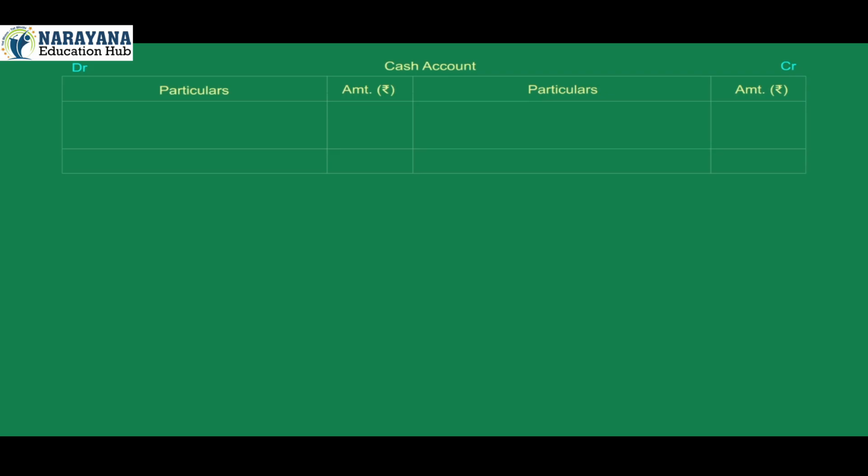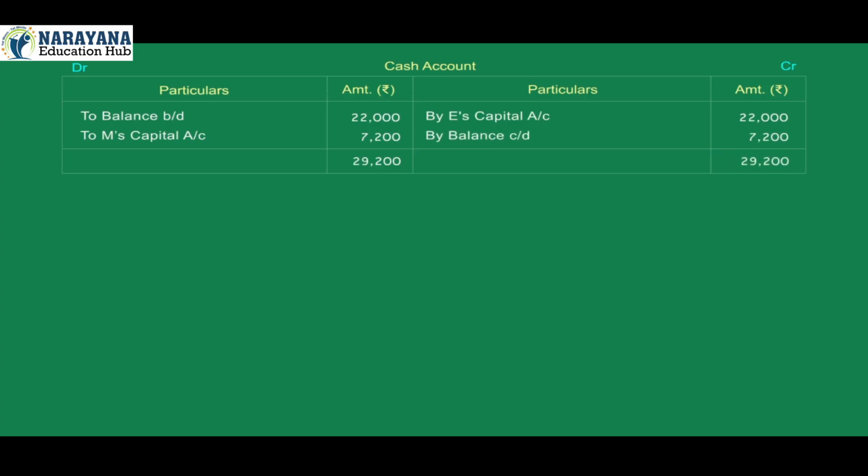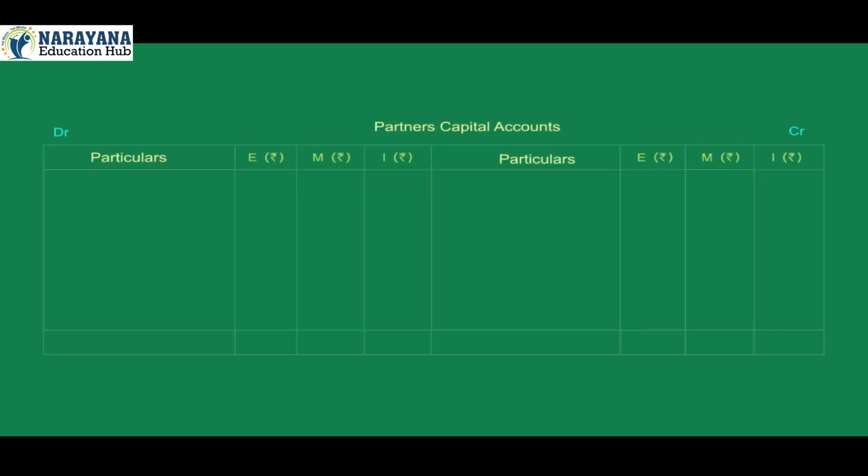Cash account. Debit particulars, amount; credit particulars, amount. On the debit side: to balance brought down 22,000, to M's capital account 7,200, total of debit side 29,200. On the credit side: by E's capital account 22,000, by balance carried down 7,200, total of credit side 29,200.